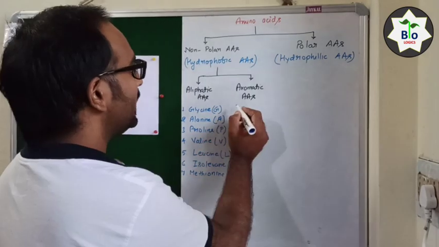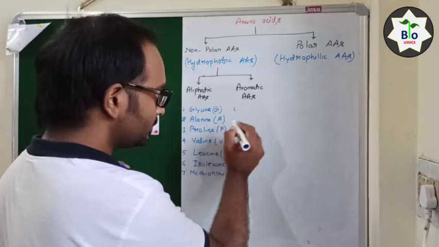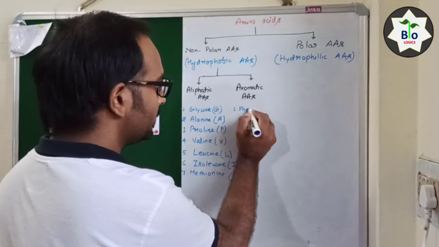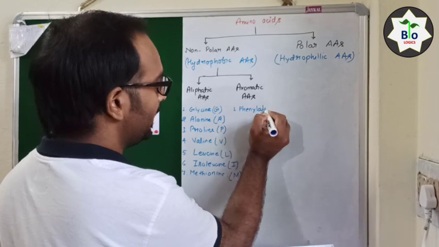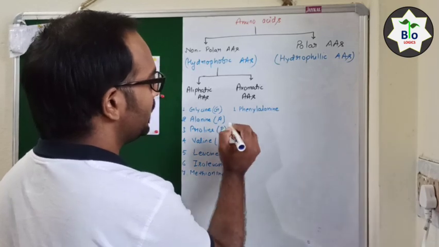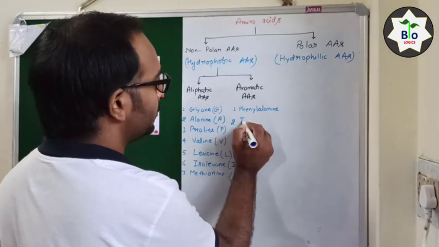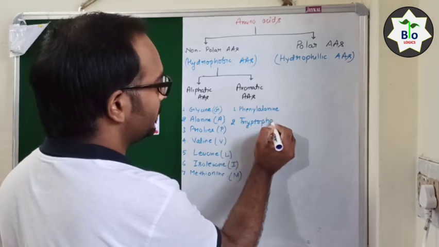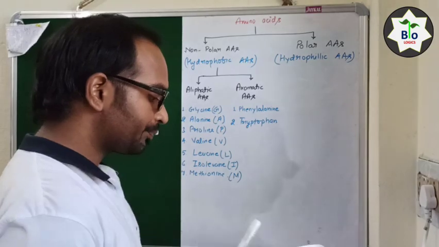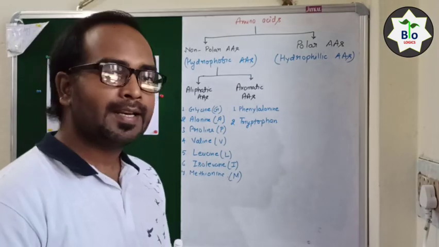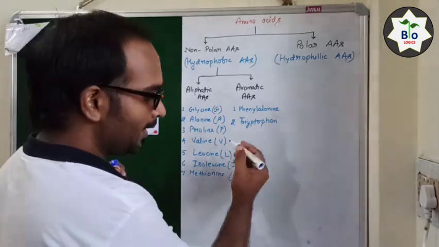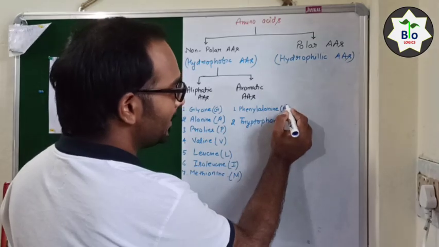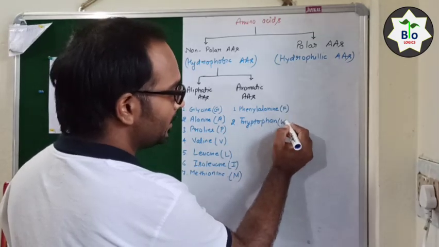And what are the aromatic amino acids? They are phenylalanine and tryptophan. Phenylalanine is represented by the single letter form F and tryptophan by W.